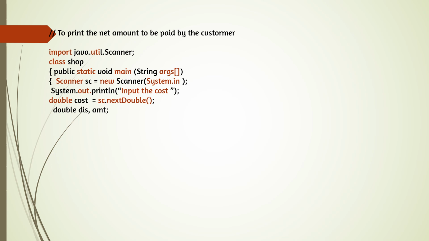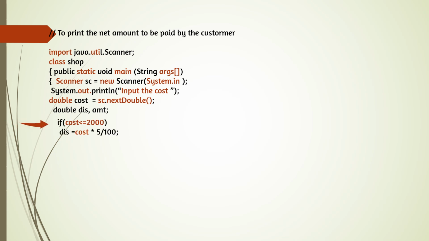Start the Scanner class. Class Show, public static void main String args, Scanner sc is equal to new Scanner System.in. So input is System.out.println input the cost. So here we are accepting the cost in the variable cost. double cost is equal to sc.nextDouble. Data type is double, so sc.nextDouble. And double dis and amount. So here we are declaring 2 variables to find the discount and then the net amount to be paid.